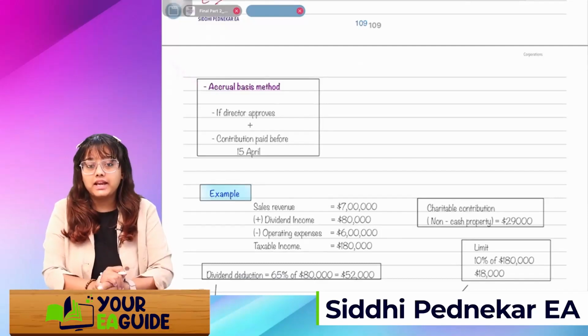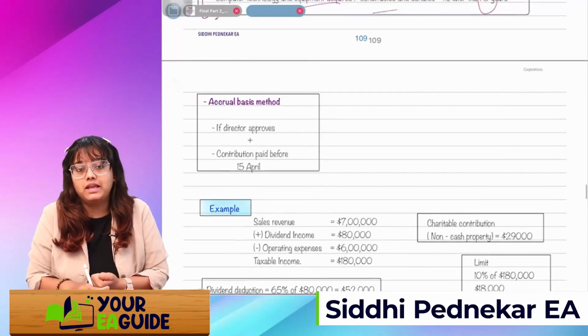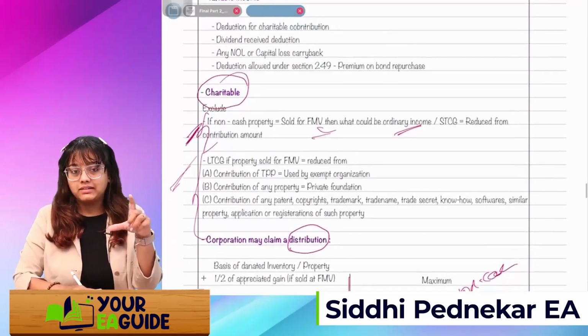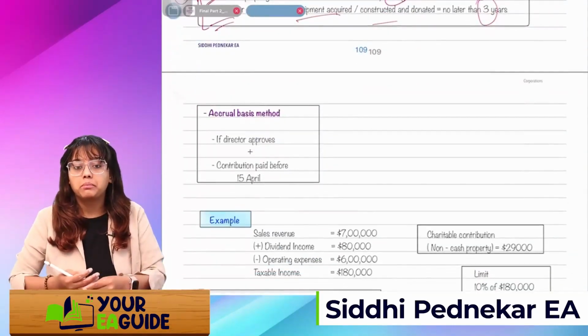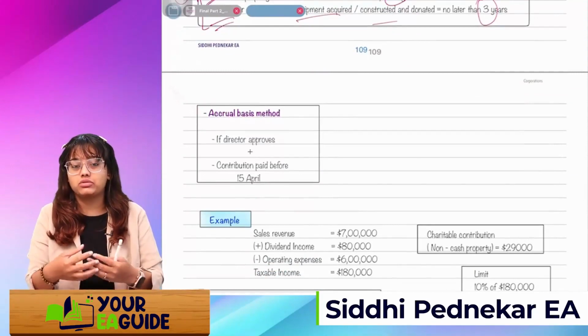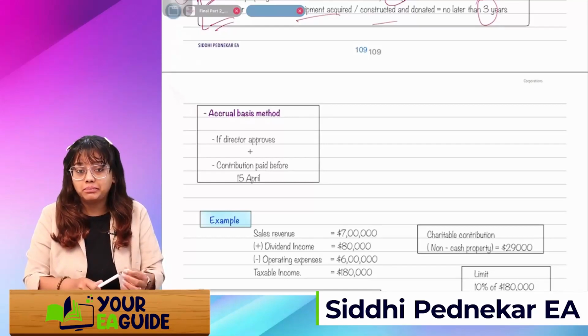Next is if the corporation is following the accrual basis method, then this donation which we are making will be deducted only if the director approves it, plus the contribution is paid before. See, it's accrued, now we have decided to record it in the books, but as and when it is paid, before 15th April, it should be paid.